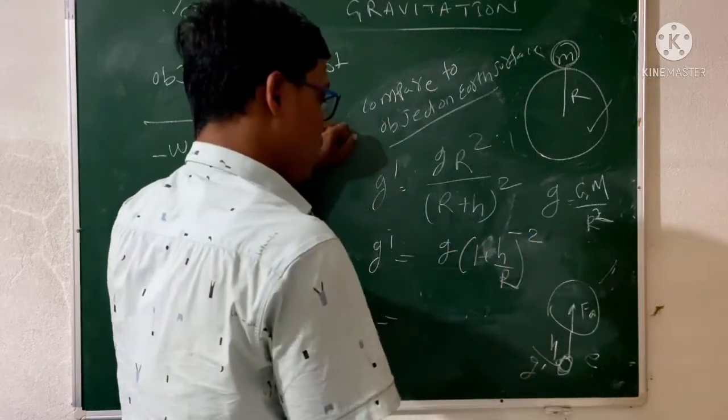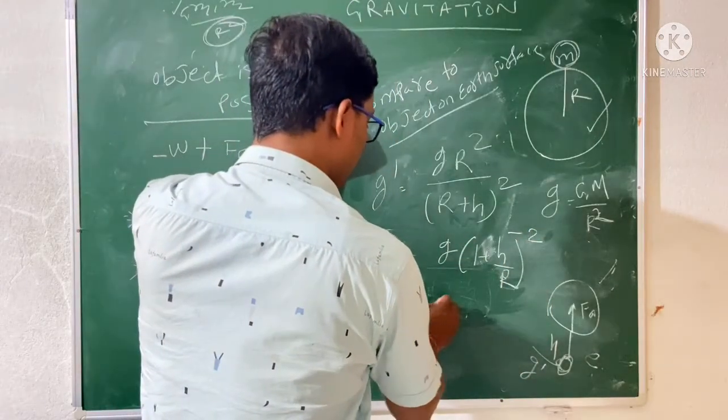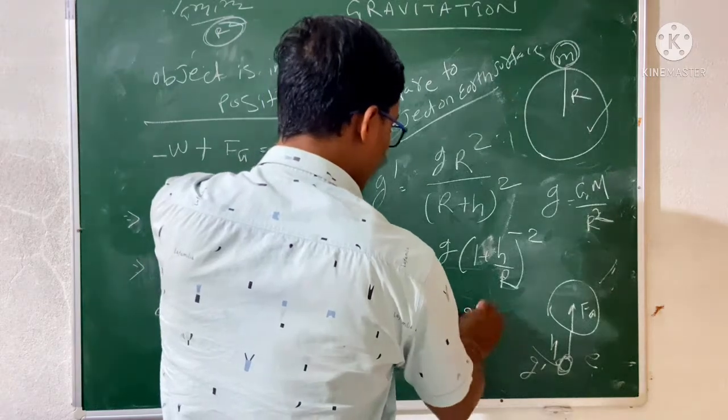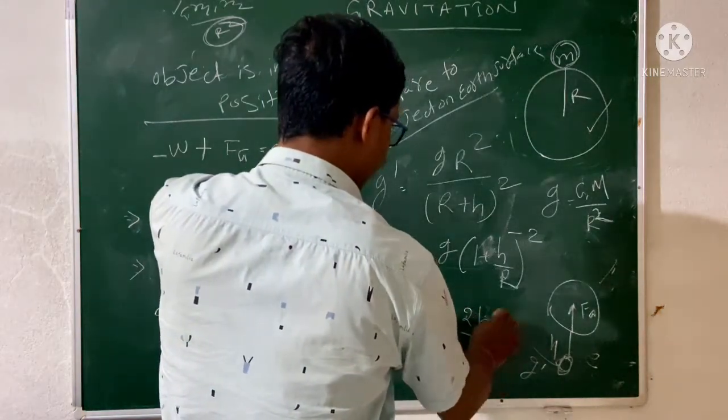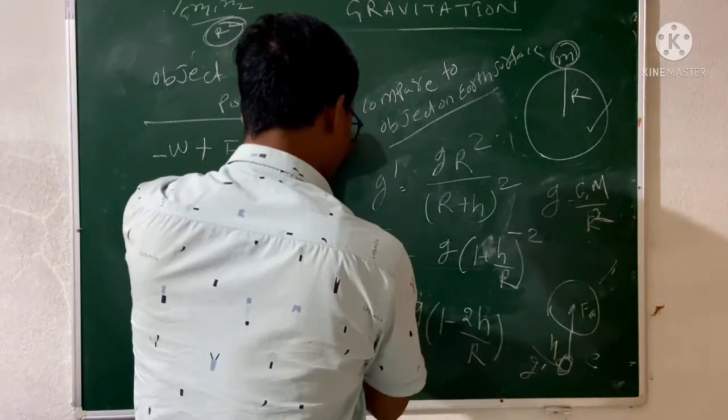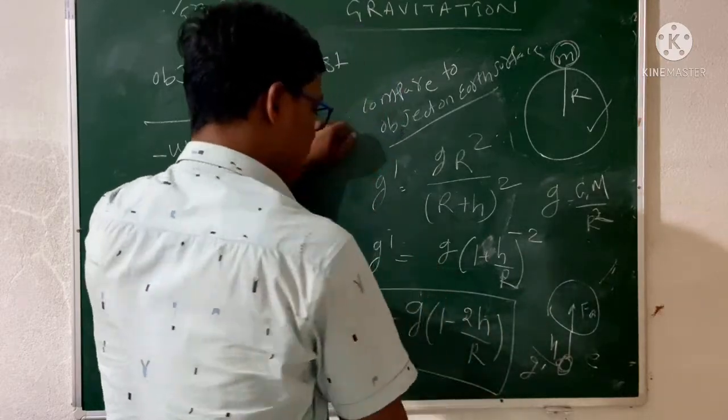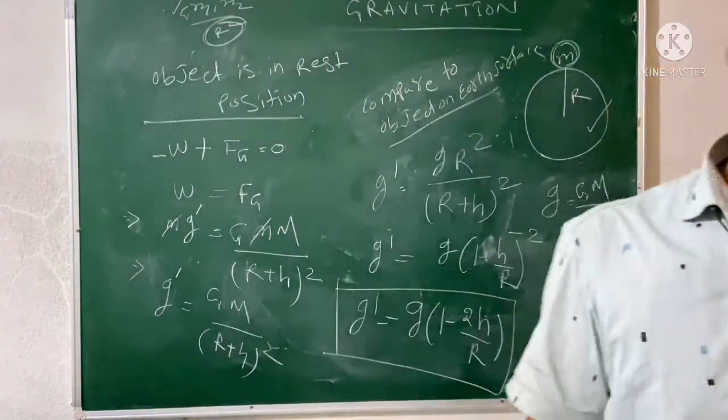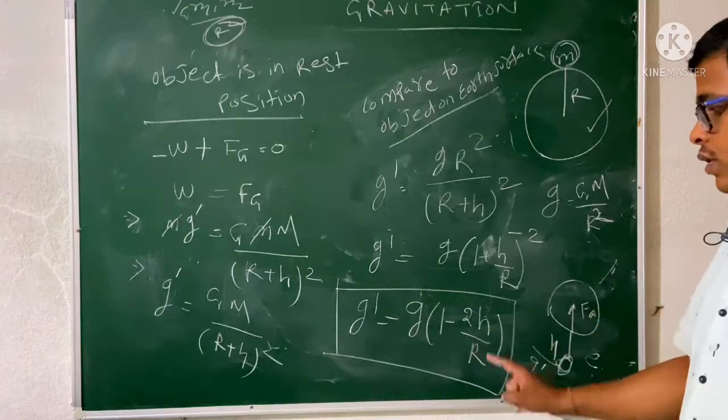So if we do the mathematics, then g dash equal to g into (1 minus 2h by R). So this is the acceleration due to gravity at a height h.